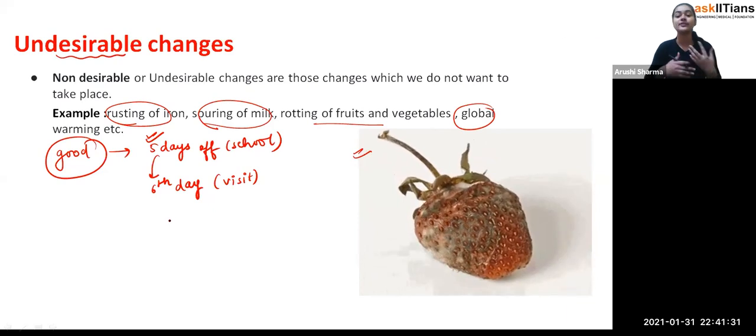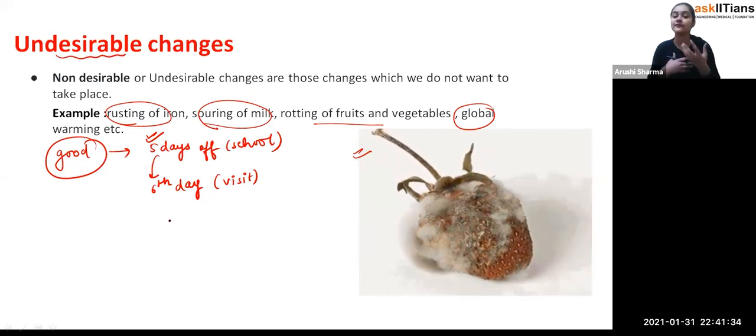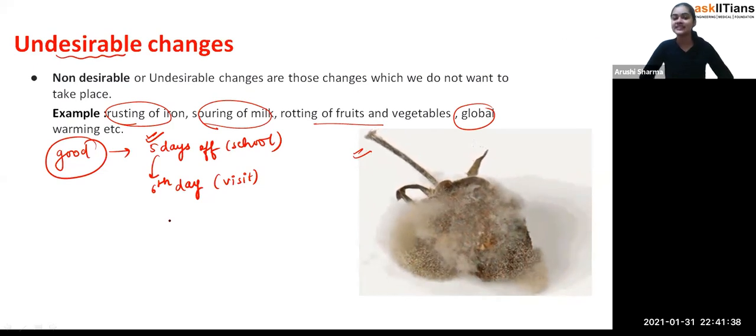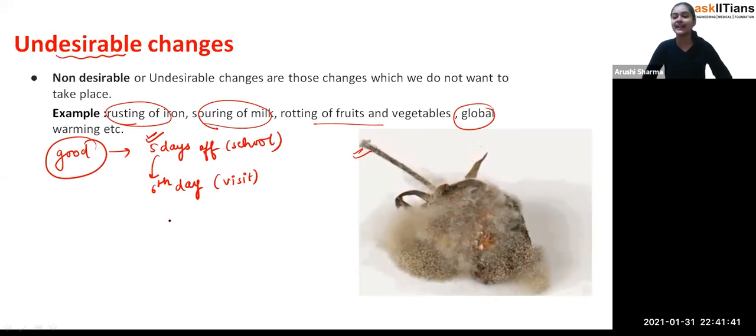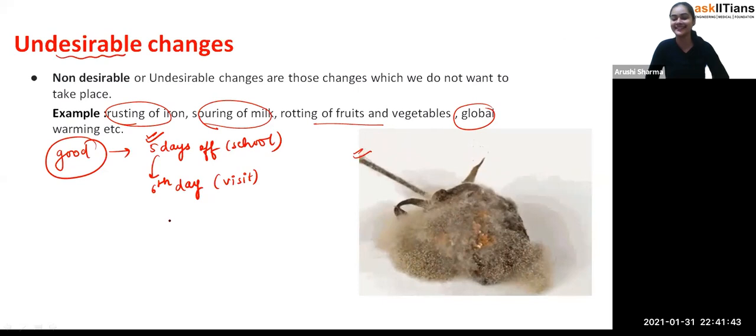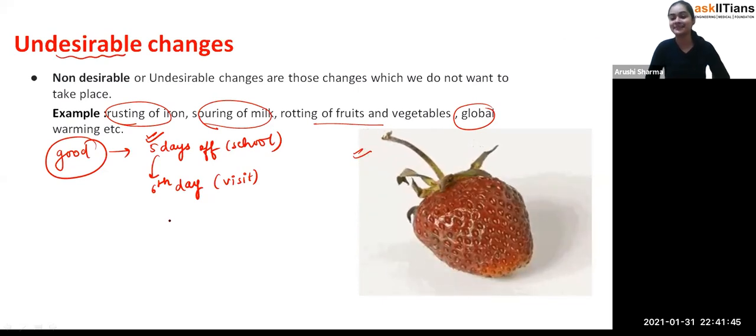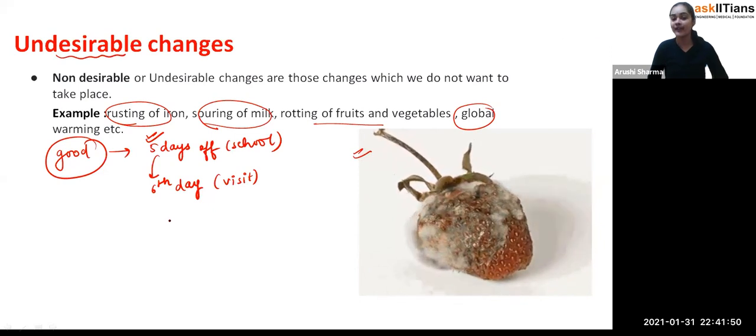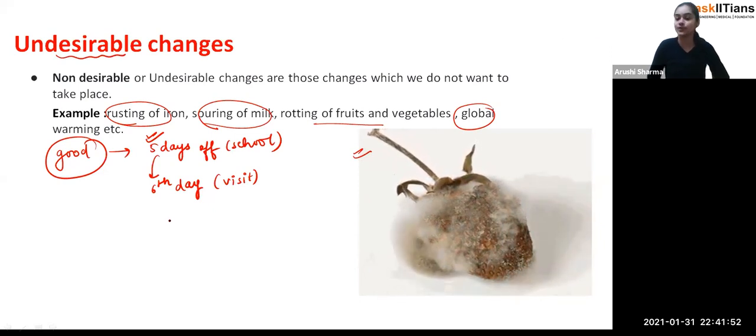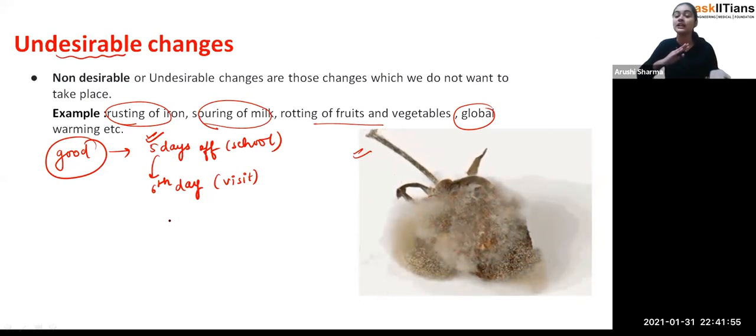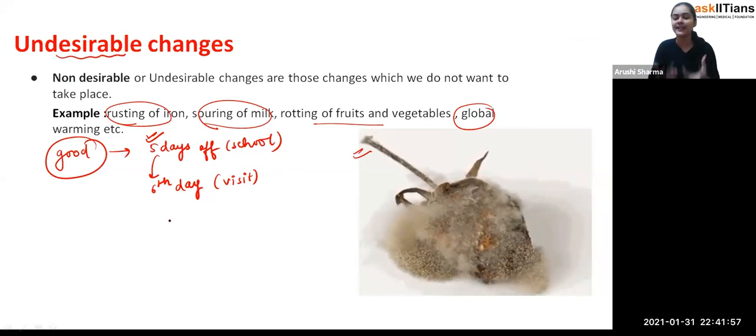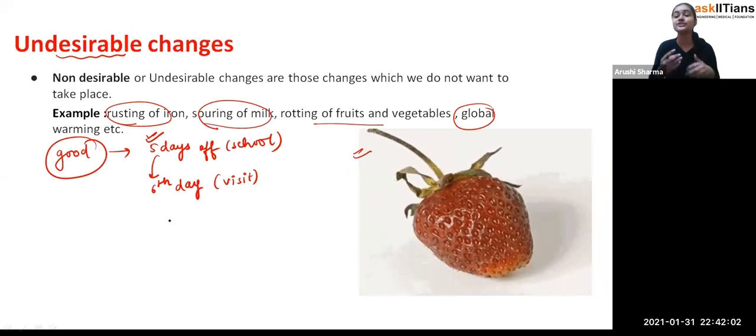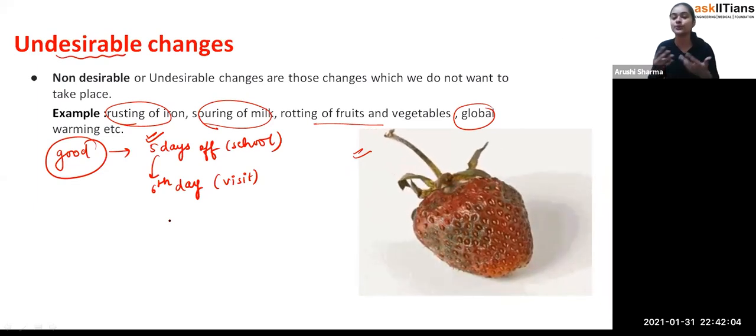The changes which we want to occur happily and that are very useful for us are the desirable changes. But sometimes some changes are not very good for us, yet they have to be there, so those are desirable ones also. And undesirable changes are those types of changes which we don't want to occur or don't want to take place.